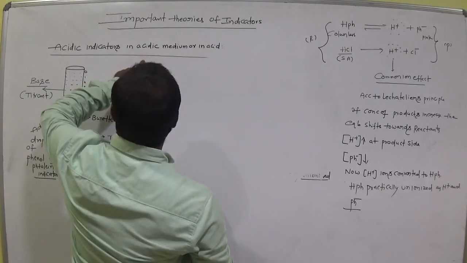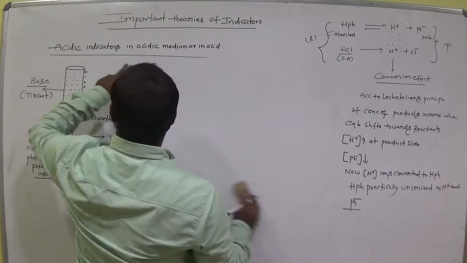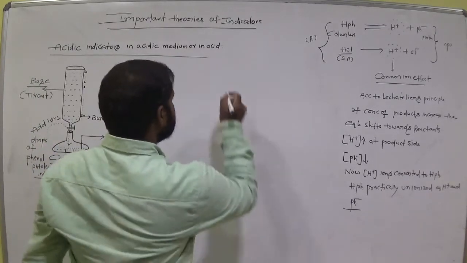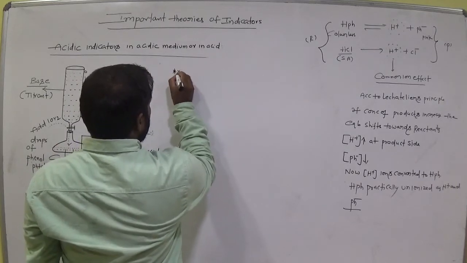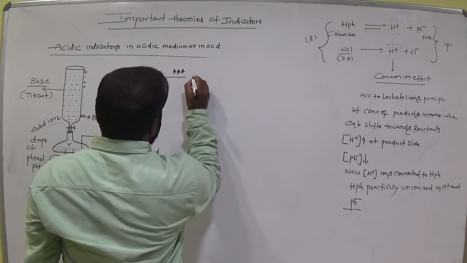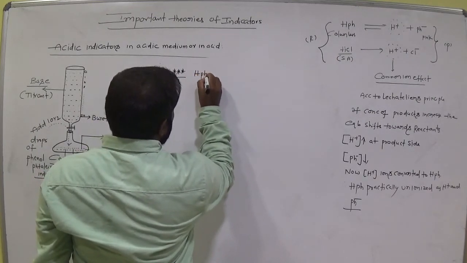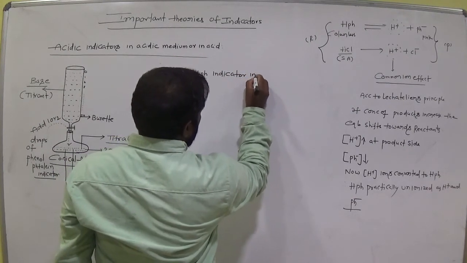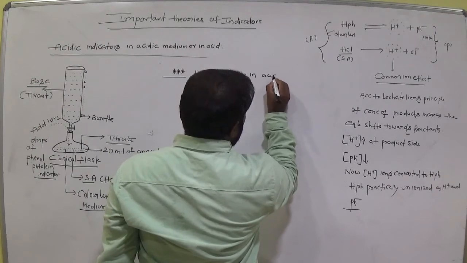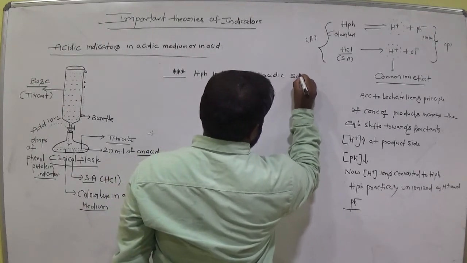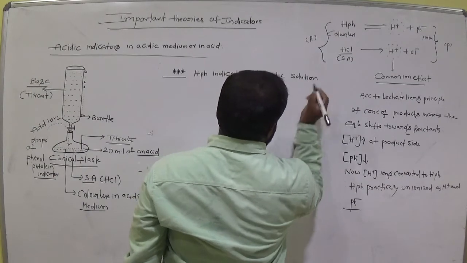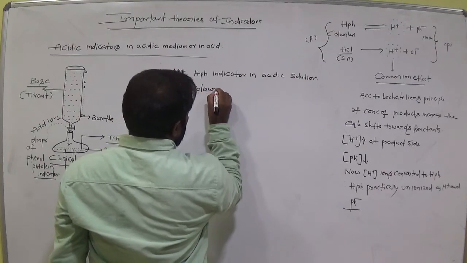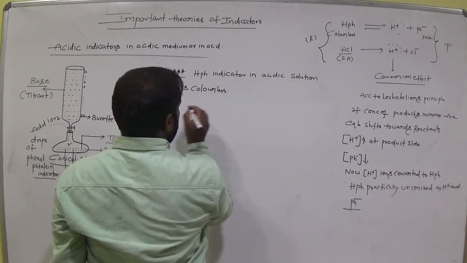Phenolphthalein indicator is an acid. Now acidic indicator in acidic medium is clearly colorless or not? Colorless. Therefore, phenolphthalein indicator in acidic medium or in acidic solution is colorless.